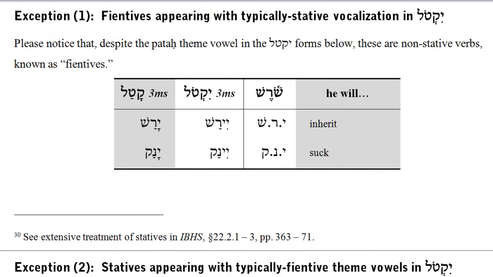Exception 1. Fientives appearing with typically stative vocalization in the ictal. It was noted earlier that when a patach shows up as the theme vowel for a ictal, this often signals a stative verb. But notice these. Yirash means he will inherit. This is not stative, yet it has a patach as a theme vowel. Yinak means he will suck. Once again, this is a fientive, not a stative verb. Nevertheless, it shows a patach theme vowel in the ictal. These are exceptions.